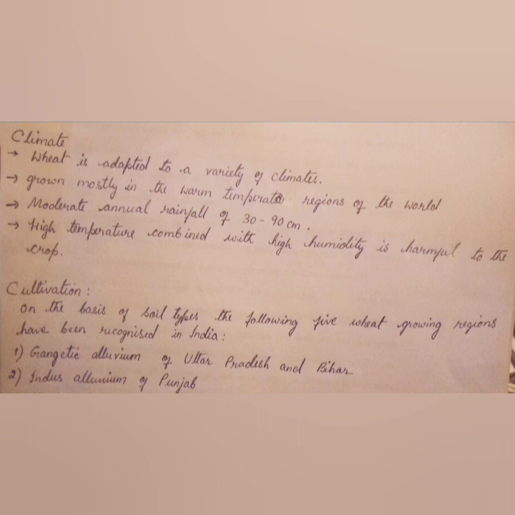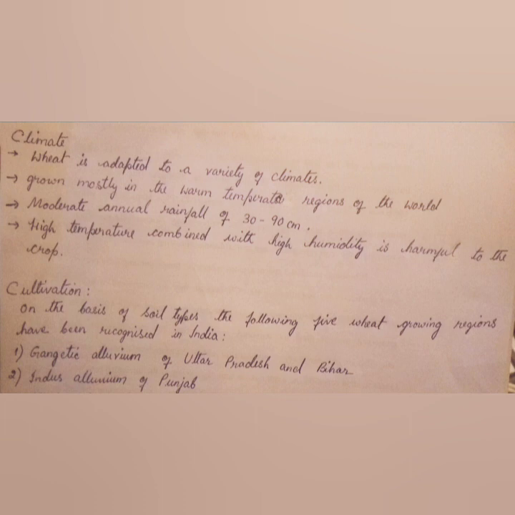And wheat can be grown in all kinds of soils, except those soils which are saline or acidic, and also waterlogged conditions. It cannot grow in these types of soil, or else it can be grown on all other kinds of soil.